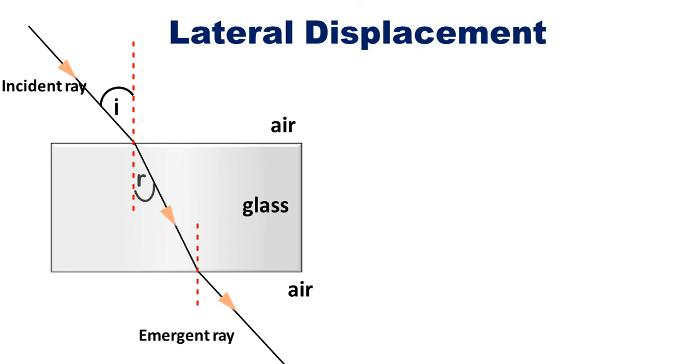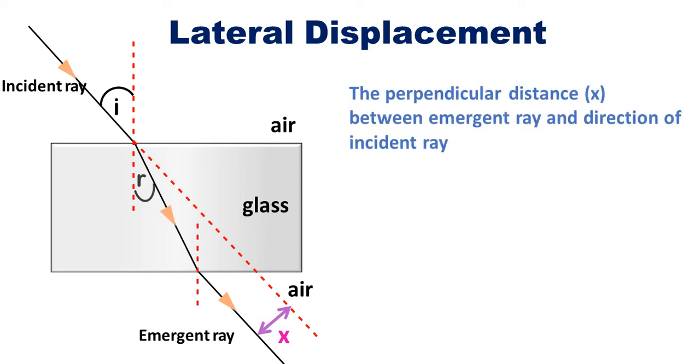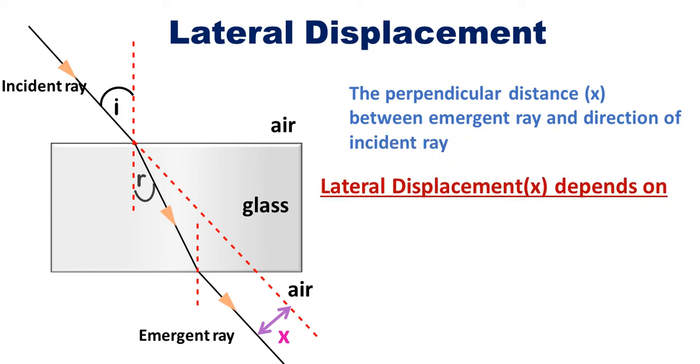But when it travels from glass to air, it bends away from the normal and the ray is called emergent ray. Now if the incident ray is extended, then the perpendicular distance between the direction of incident ray and the emergent ray, path of emergent ray, is called lateral displacement. So this lateral displacement is nothing but the perpendicular distance x between the emergent ray and the direction of incident ray.